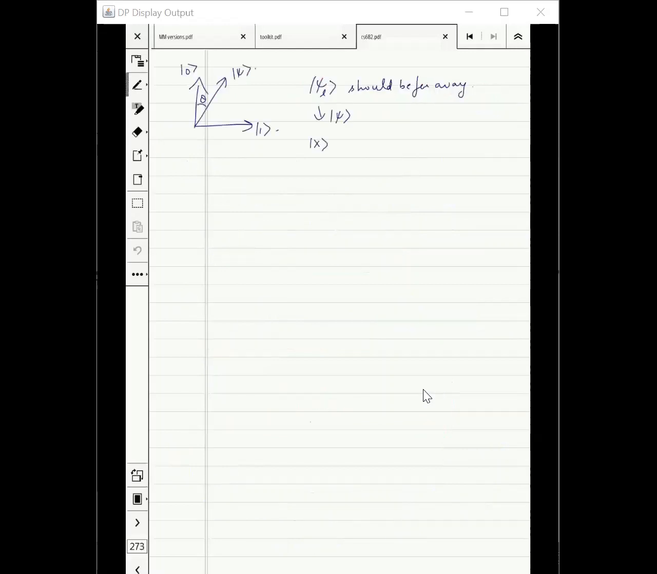Okay, so psi should be far away for most of the x's. So the last statement is a combination of the first two statements. Yes.